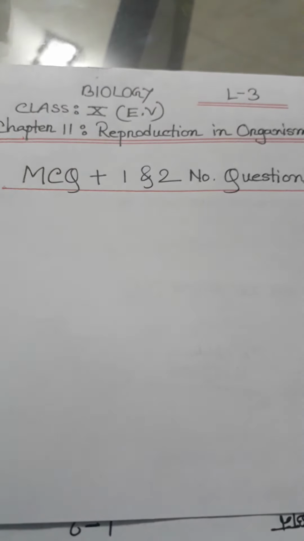At first we know MCQ: what is reproduction? Reproduction is a process by which one organism produces its offspring.